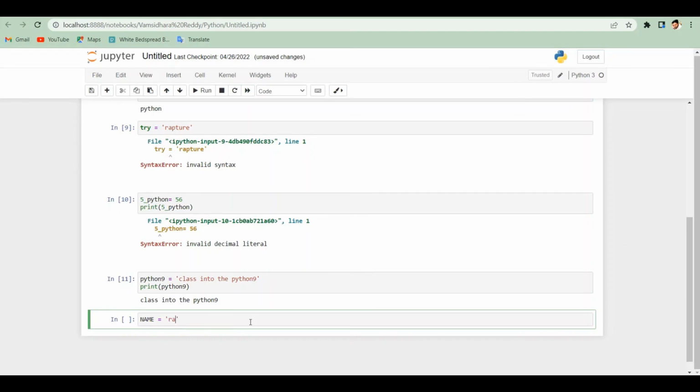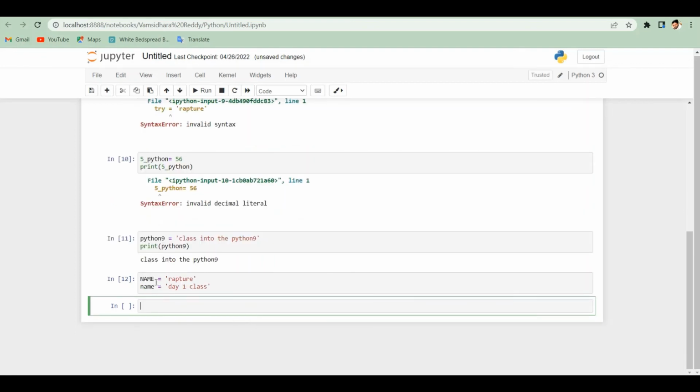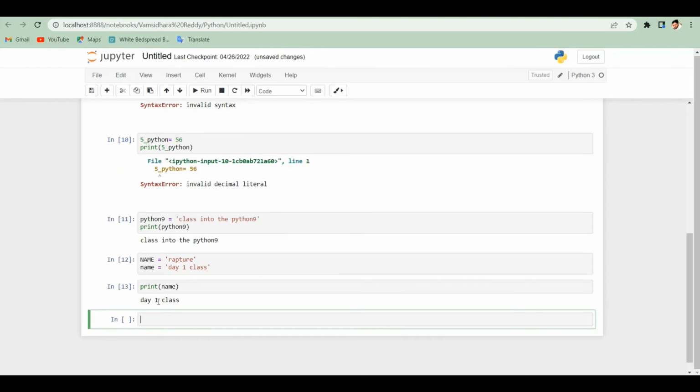So I will show you the case sensitivity here. I am writing the name with caps, storing the name as rapture, and again saving the name with small letters, day 1 class. Here I have given two things, and I'm printing the small one.